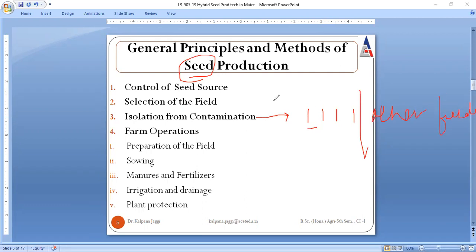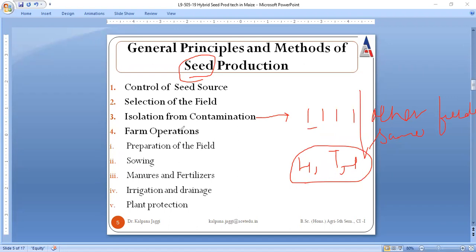If this field is surrounded by another field where the same crop is grown, then care of the isolation distance must be taken, right? And we must take care that there are minimum chances of outcrossing and disease spread, and while one goes for processing like harvesting, threshing, and processing, at that particular timing the chances of contamination must be reduced to zero, right?